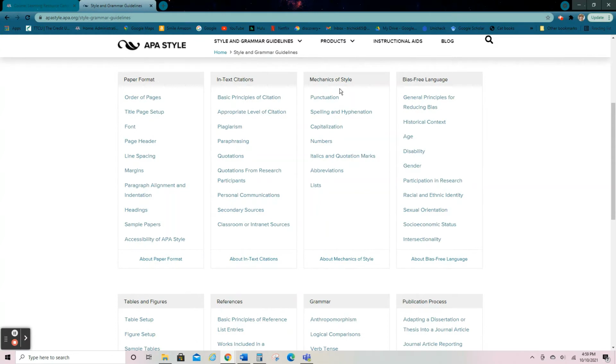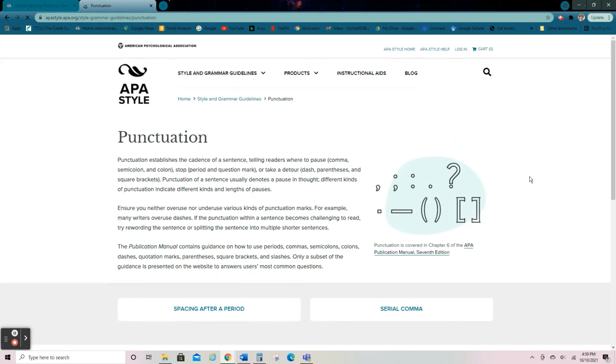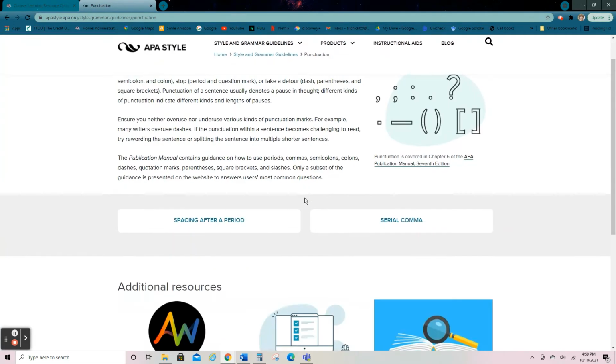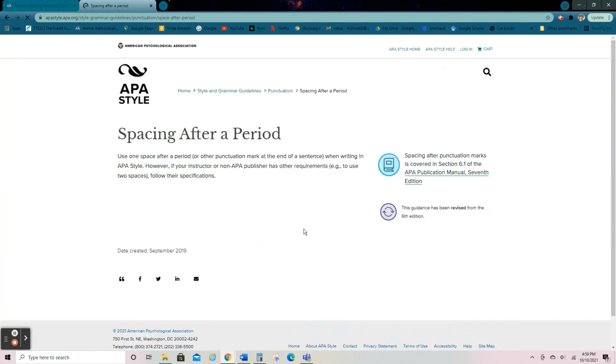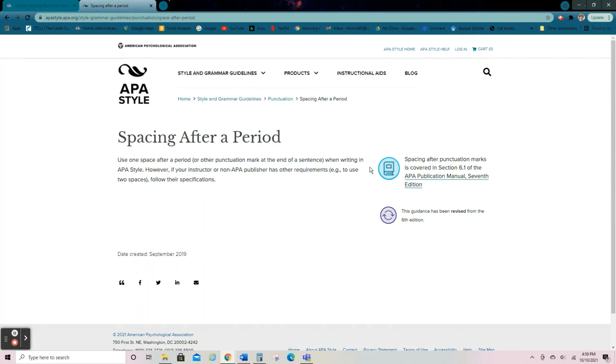Now, mechanics of style means kind of what the paper is going to physically look like. So punctuation helps your reader know when to stop, when to pause. Okay, so spacing after a period, if you're a little bit older, maybe you went to high school or college 10 years ago, maybe before computers came out, you used to hit two spaces after your period.